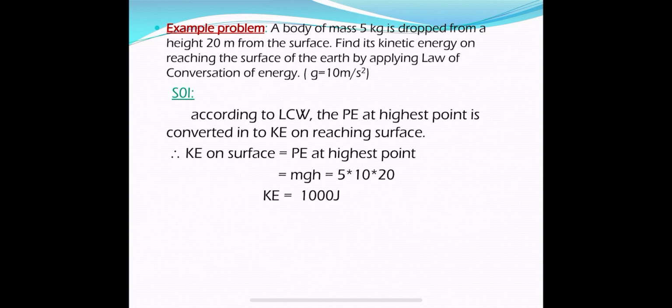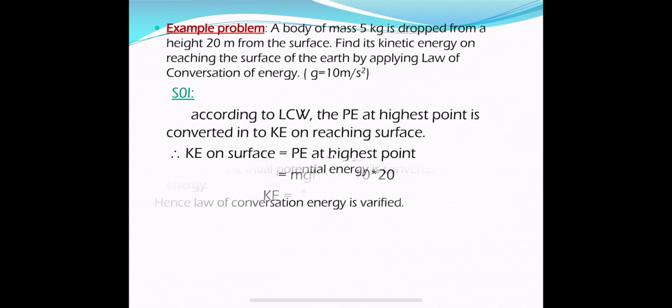Okay, let us find the potential energy at the highest point. What is potential energy? mgh. What is m? Mass, 5 kg. In the problem they gave g equal to 10 meters per second square, so g equal to 10 and height is equal to 20. So the potential energy at the highest point is 1000 joules. So now the kinetic energy at the lowest point is also equal to 1000 joules. So this is the answer.